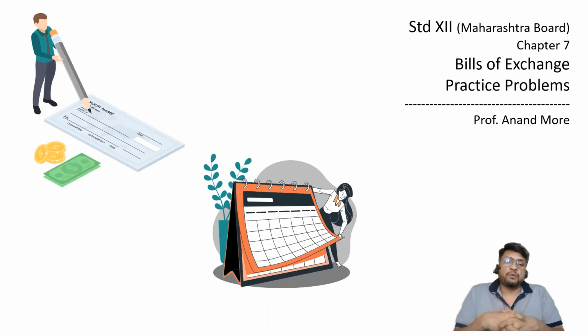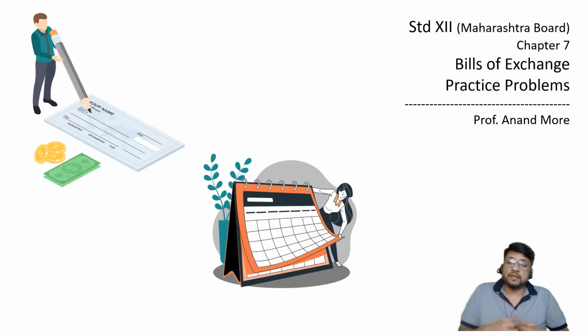Now what the drawer will do? If he is in urgent need of cash, he can go to his banker. He can tell the banker that I have got a written proof, an instrument which is controlled by law. So if the other party doesn't pay, in that case we can go to the court of law. It has got its own rules. So don't worry, if you are in a position to give me the money today itself.